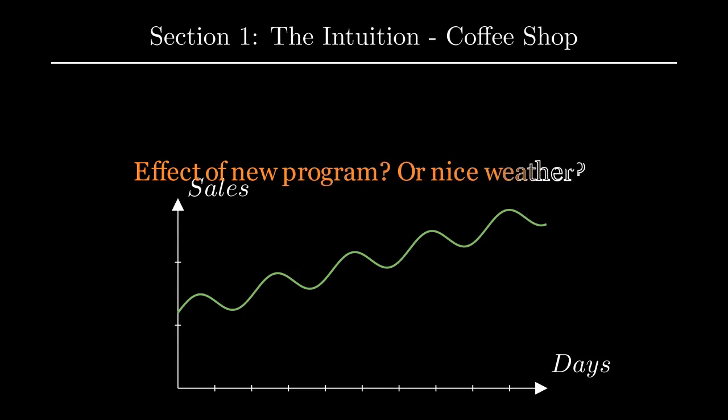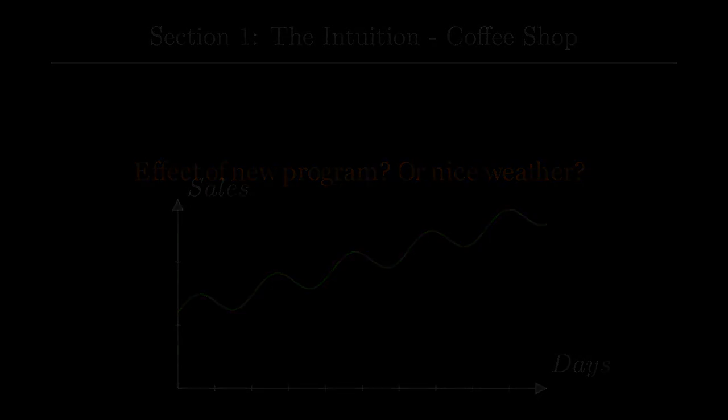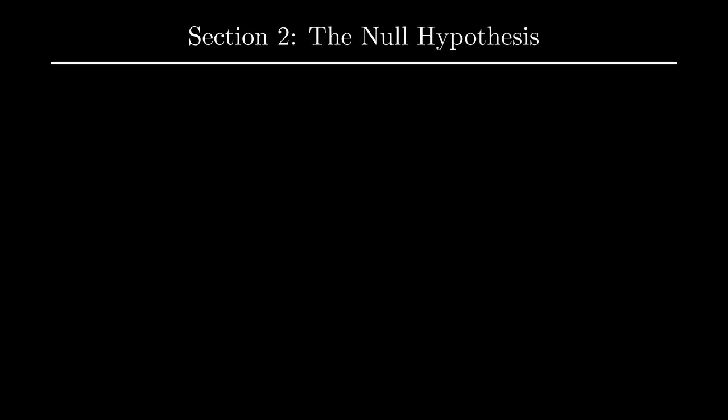Section 2. The Null Hypothesis, H0. Before we calculate anything, we must define the boring universe. In statistics, we call this the Null Hypothesis. It assumes that your new coffee program has no effect. It's the baseline of skepticism. To prove something is happening, we first assume nothing is happening, and then try to find evidence so strong that we can reject this boring assumption.